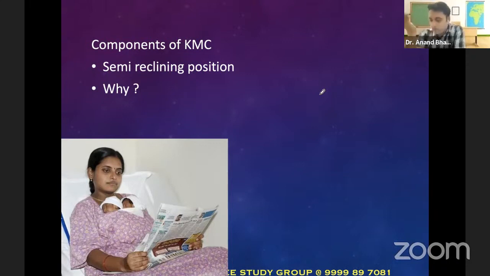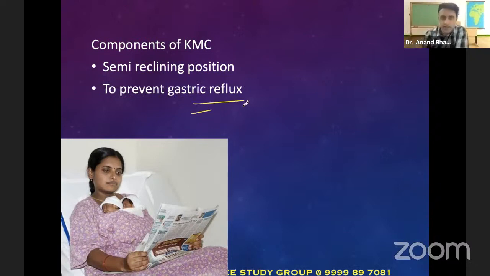Yes, very good. So Suman is answering: to prevent the gastric reflux. To prevent the gastric reflux. The baby can get gastric reflux. This is an exam question. These are practical clinical questions which an examiner asks you. If you tell the examiner, sir, we keep the baby in semi reclining position between the mother's breasts, and he asks why semi reclining, you answer: because sir, gastric reflux, which is a common thing in babies, is prevented by it.